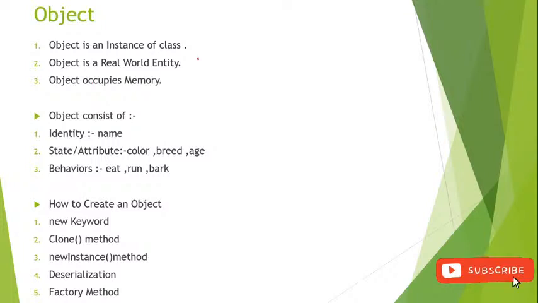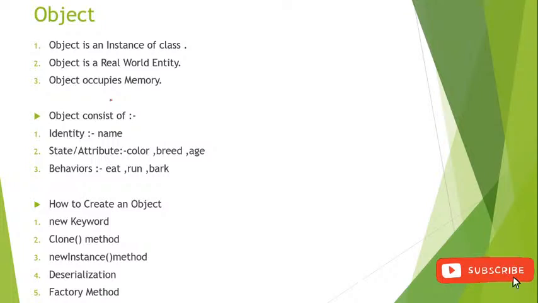The object is an instance of the class, and the object is a real world entity. An object occupies memory, and an object consists of three things: identity, state and attributes, and behavior. Identity means name, so a dog has a name. The object has many colors, the attributes. That is the state. State means the variables only, that is the color, breed, and age. A dog has some color, breed, and age. And the object has some behavior, that is eat, run, and bark.